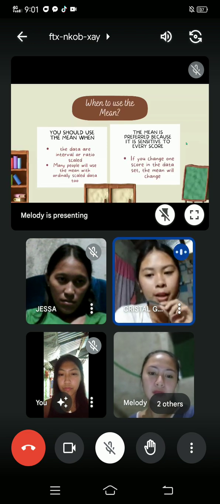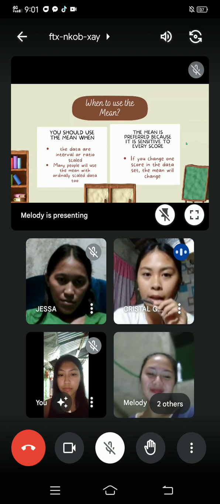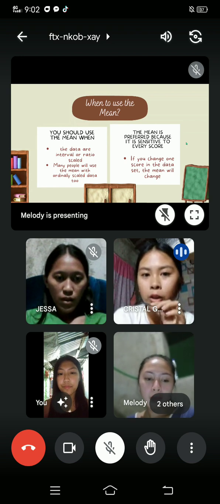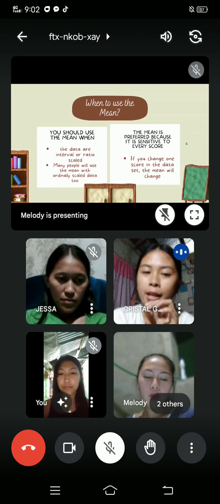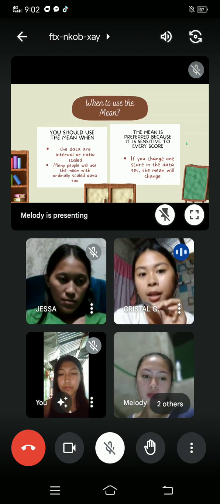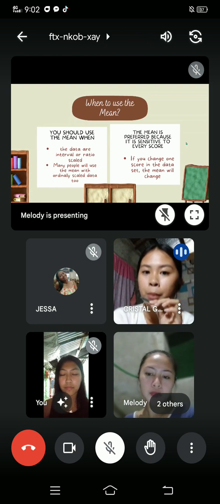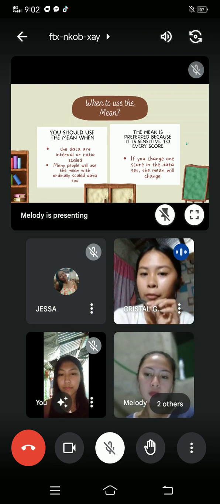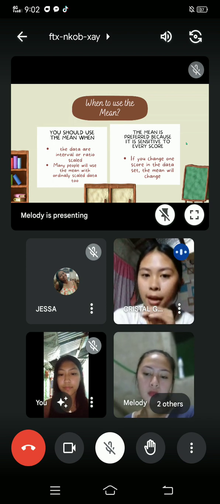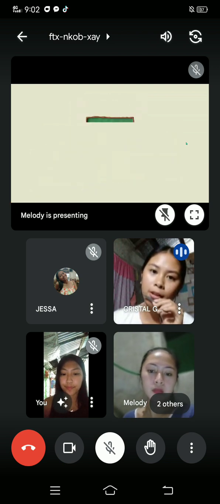The first type of measure of central tendency we have is the mean. When to use the mean? You should use the mean when the data are interval or ratio scaled. Second, many people will use the mean with ordinally scaled data too. The mean is preferred because it is sensitive to every score. If you change one score in the data set, the mean will change. So, the definition of mean.